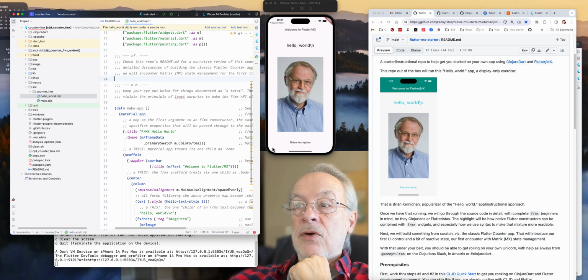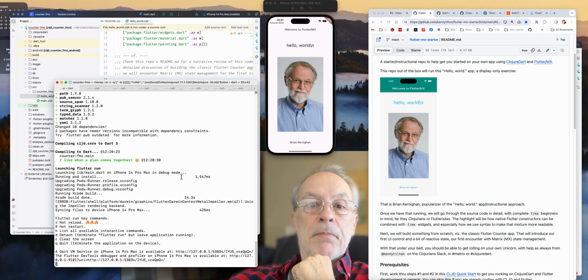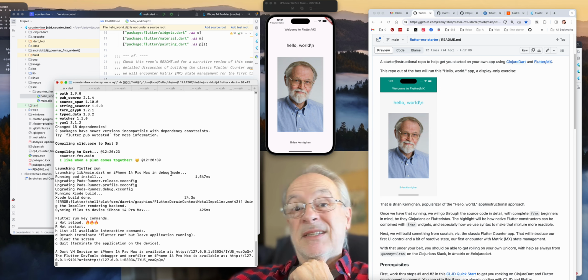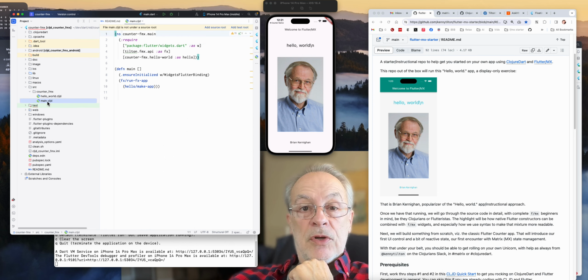And here we have, at long last, Mr. Kernighan running on our own sim. So to a certain extent, we've sort of completed the unboxing. We now have the project running. It's counter-fmx. It's still the old application. We're now free to start hacking on this and turn it into our own application, which is what we're going to do now.